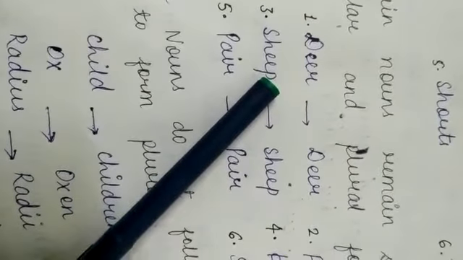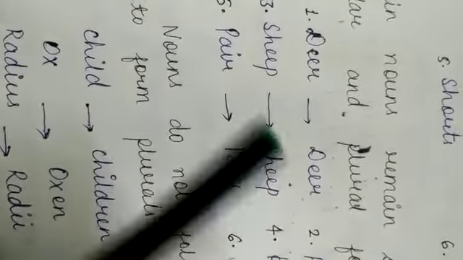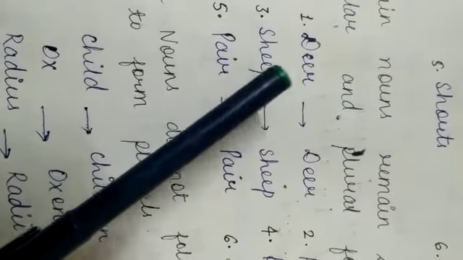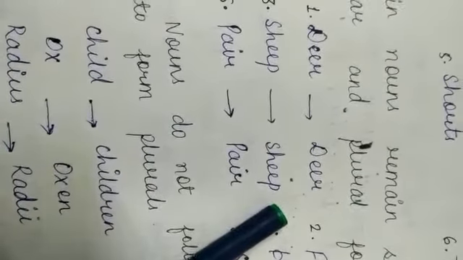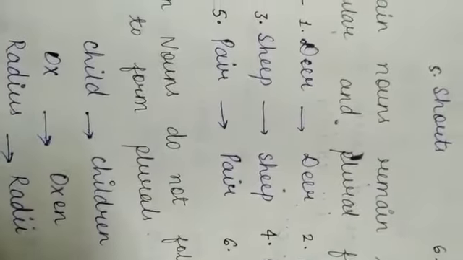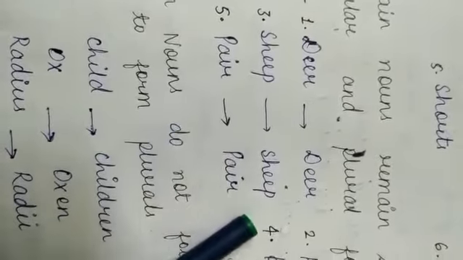If I ask the plural of deer, you will say deers, but no. Deer does not have any other plural. If we want to make a plural of it, the plural will be deer only. Same with sheep. Sheeps is not a word. The plural of sheep is sheep.